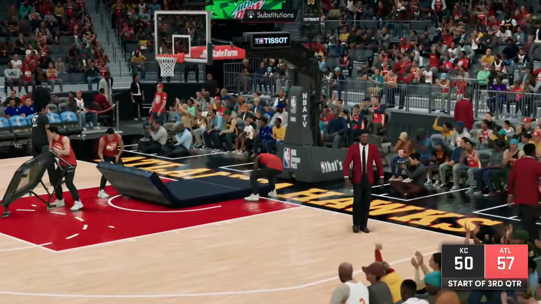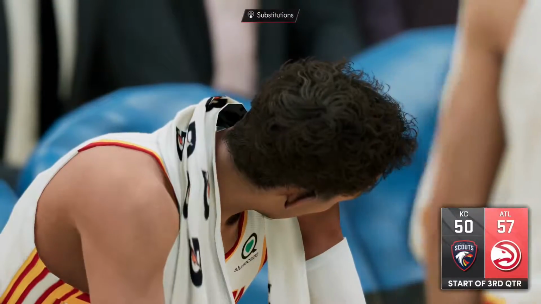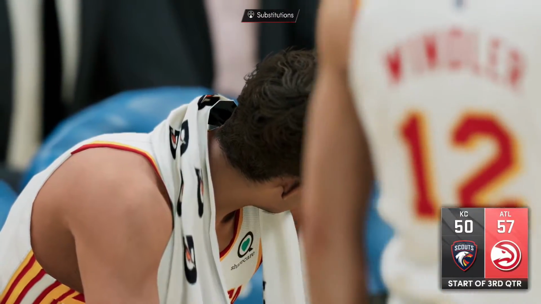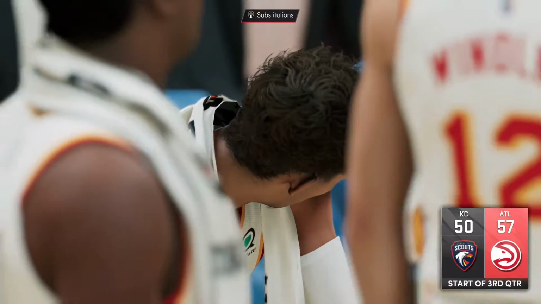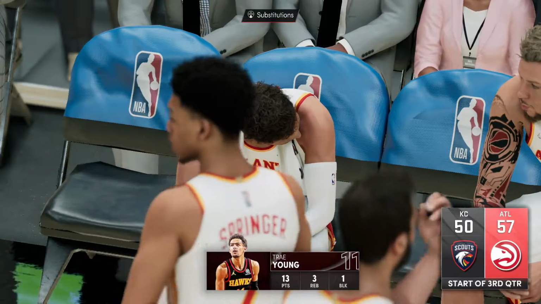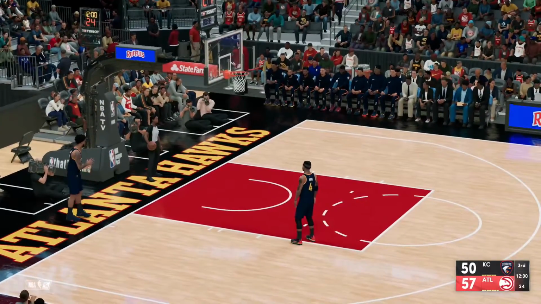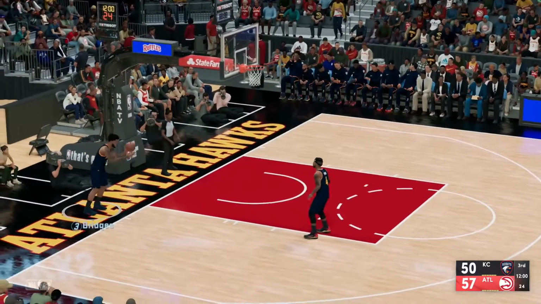Start of the second half here, and Weaver and Highland have to step up if we're going to come back and win this game. The Hawks, well, actually both teams have the same boards and assists, but they lead in blocks and steals. They have 6 blocks, 4 steals. We have 1 of each, and they also shot better. So Weaver's got to step up.